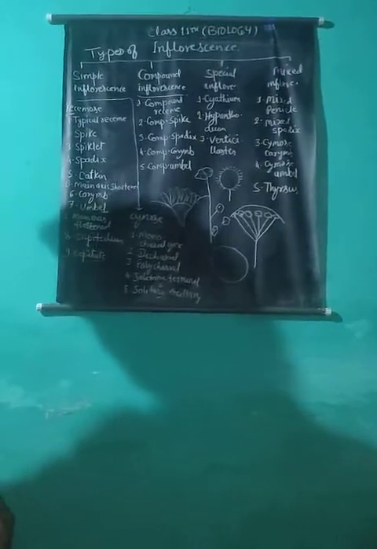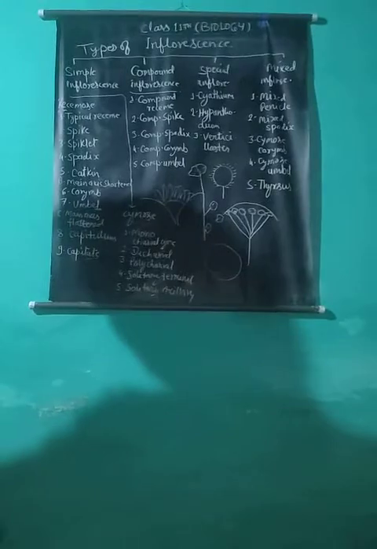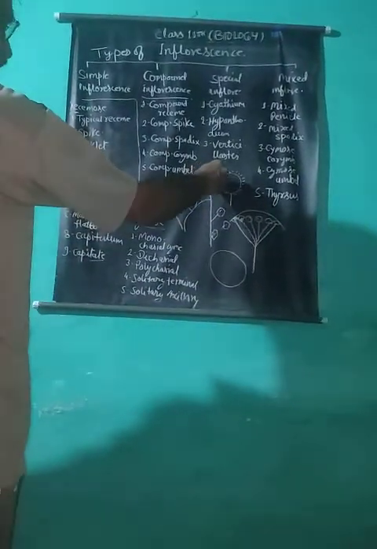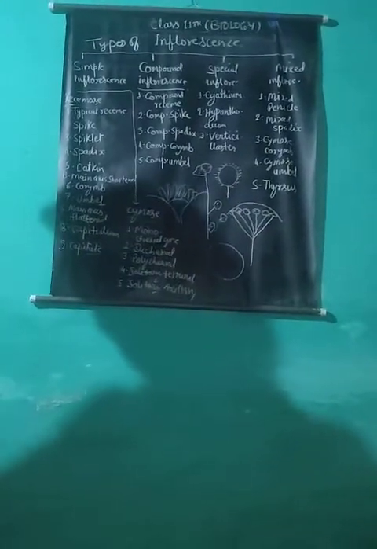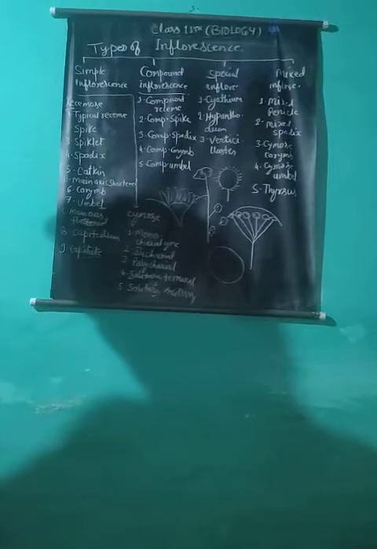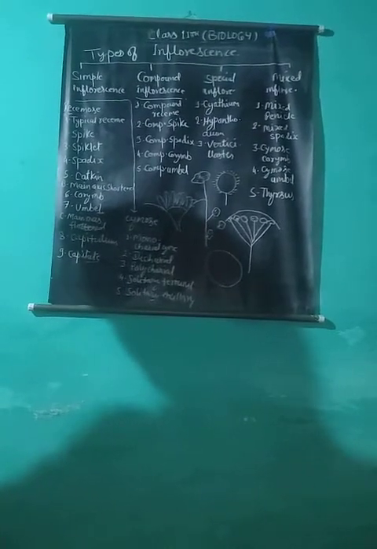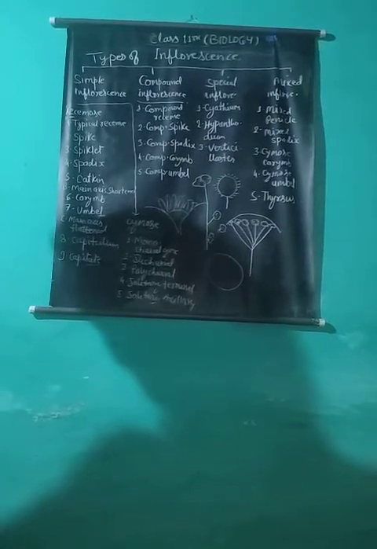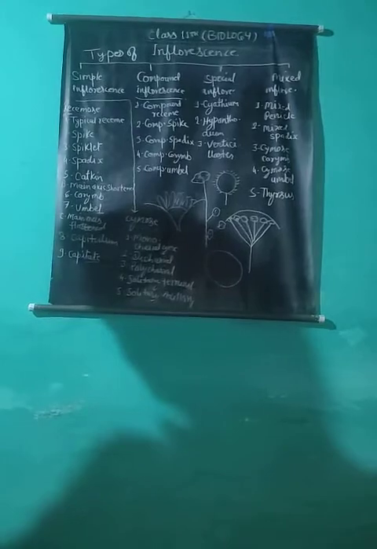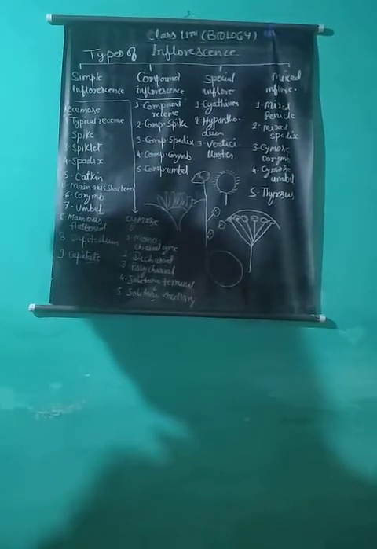In a cymose inflorescence, the terminal flower is older and opens earlier than the lateral ones. First of all, the terminal flower arises, then the lateral flowers. The younger flowers are situated toward the lower side. This type of succession is known as basipetal succession. Flowers open in centrifugal succession, that is, from the central part to the peripheral regions.